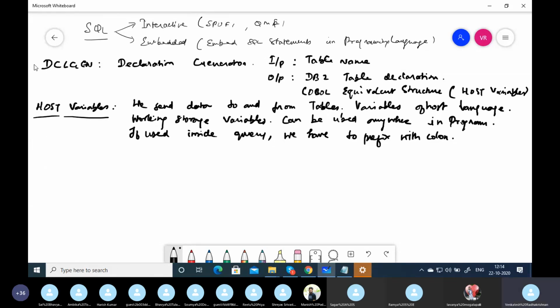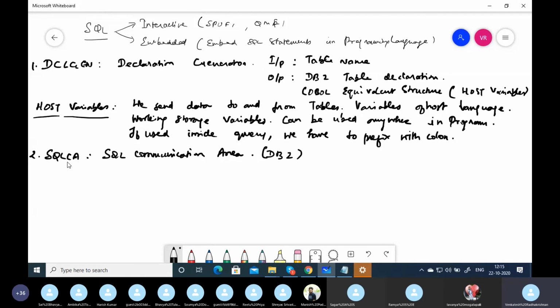So we need this for any table. For every table we need this declaration generator, the DCLGen copybook, and we use this DCLGen copybook using the include statement. Then we have SQLCA. What does SQLCA stand for? SQL communication area, structured query language communication area. It's a DB2 communication area, like we had the DLI communication area.